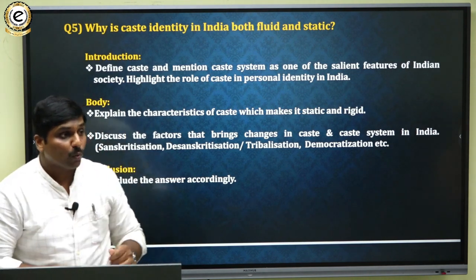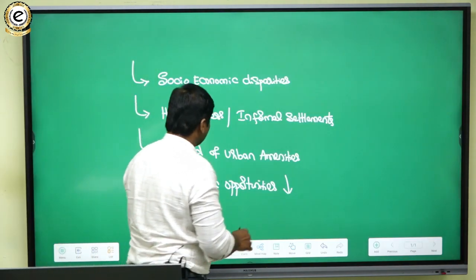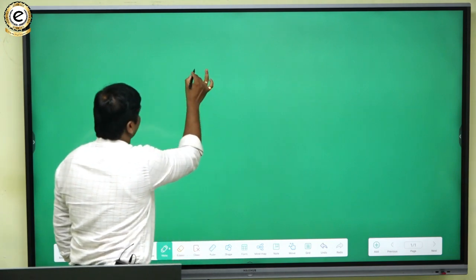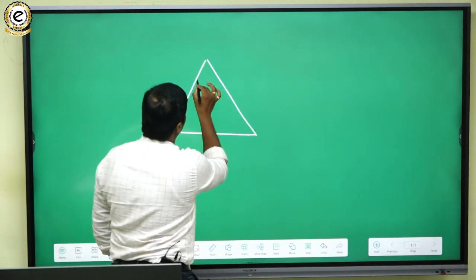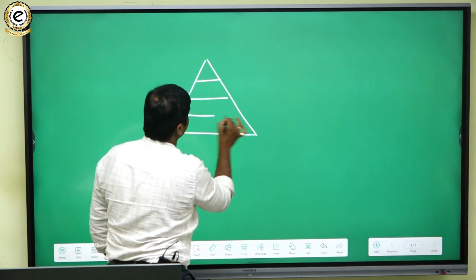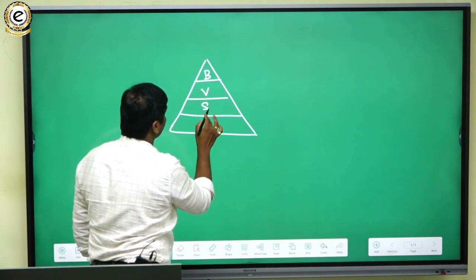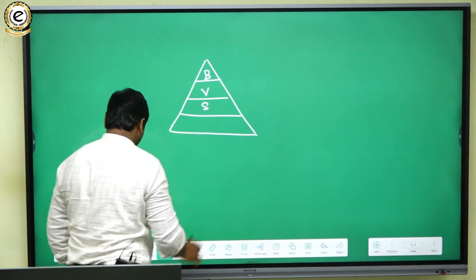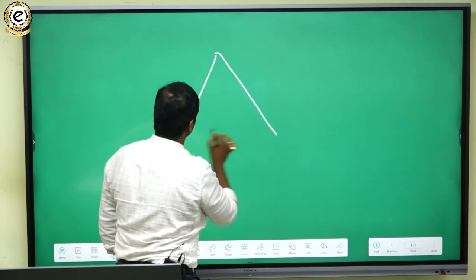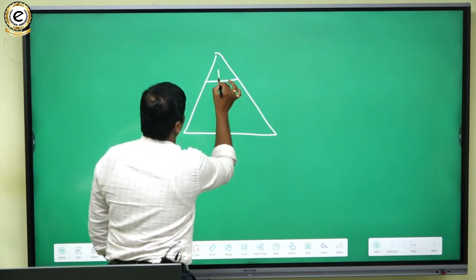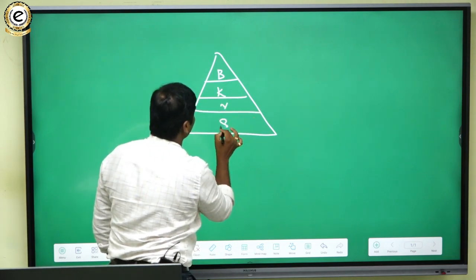In the hierarchical or segmental division, it has been divided into Brahmins, Kshatriyas, Vaishyas and Shudras.